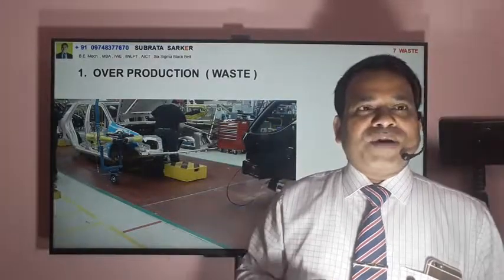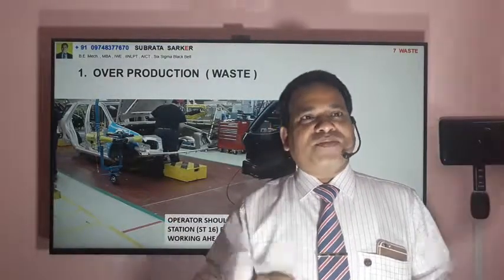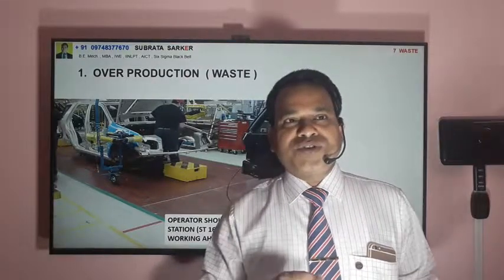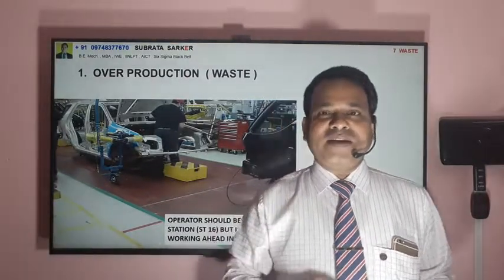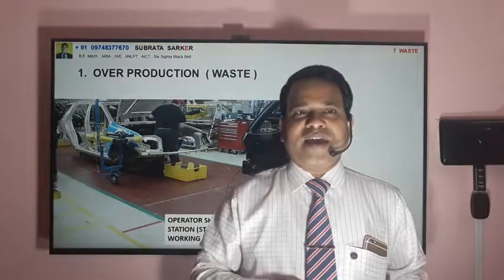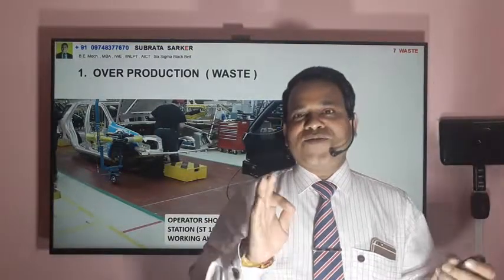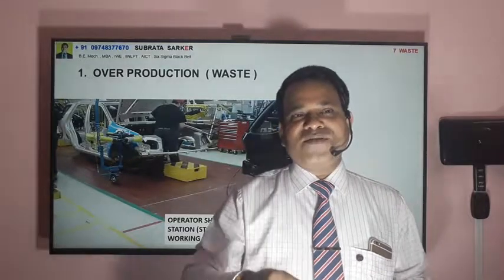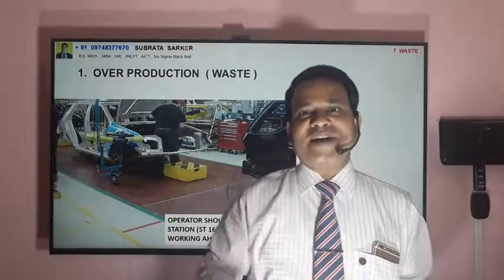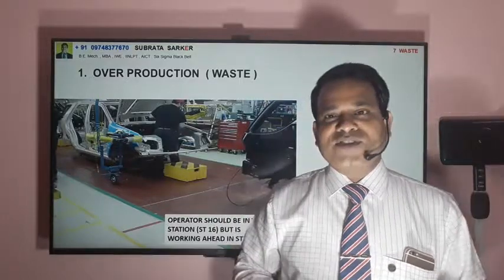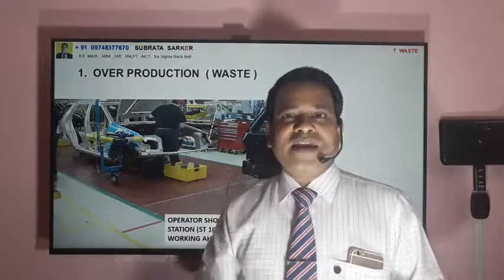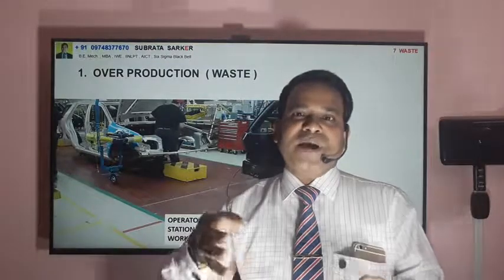Now number two is excess inventory. Suppose you are in a production plant, you have 100 cars, and for 100 cars you need 400 tires. But if your inventory quantity of tires is 600, then it's not right, because for the additional 200 you have to pay extra transportation cost, and extra money will be blocked there.